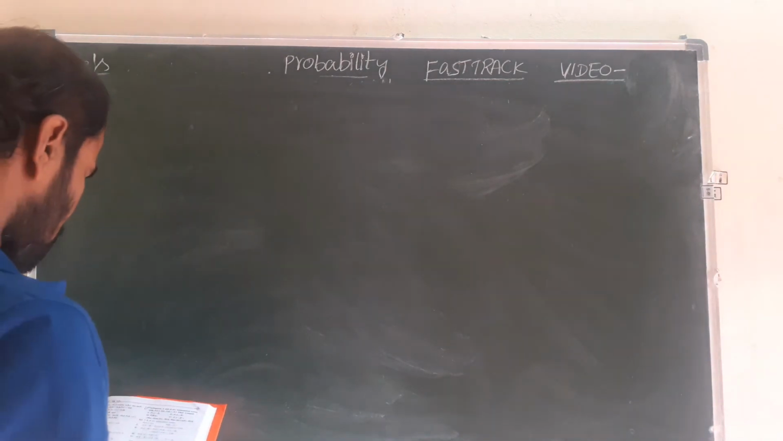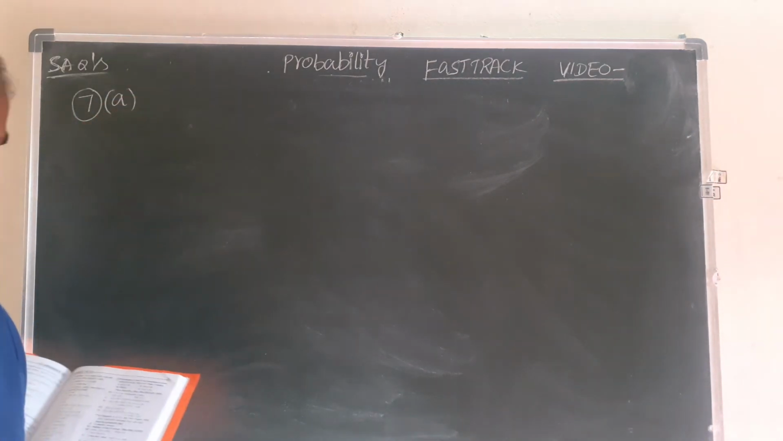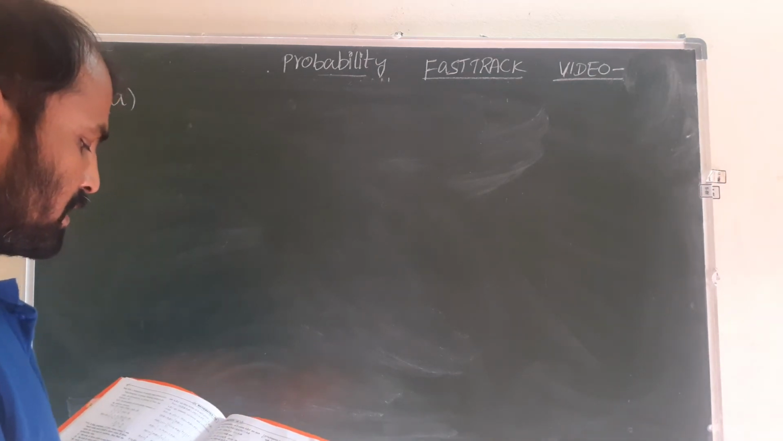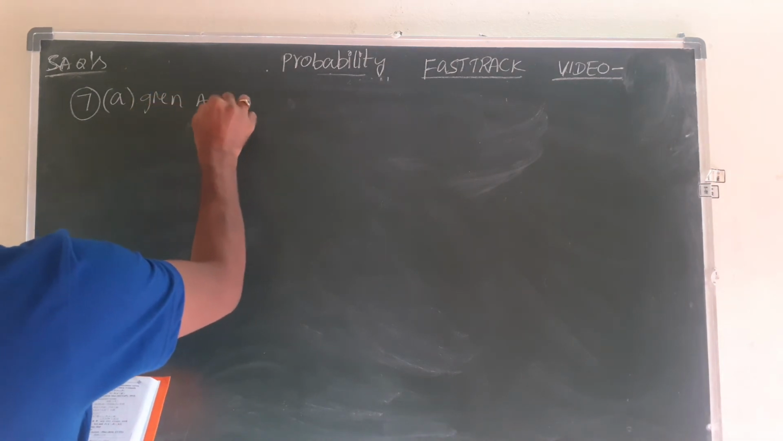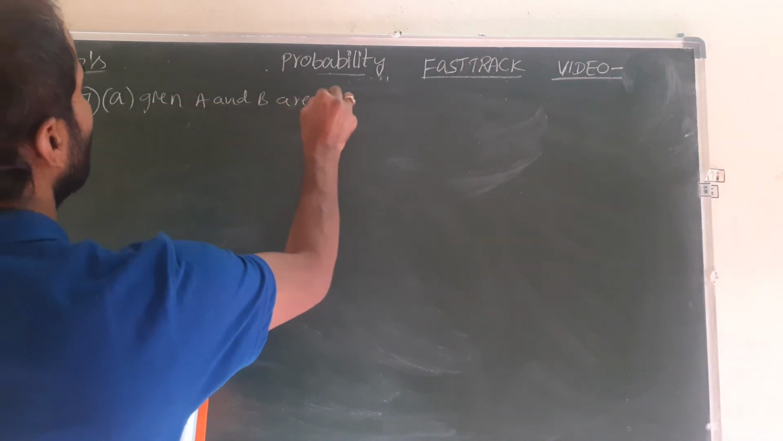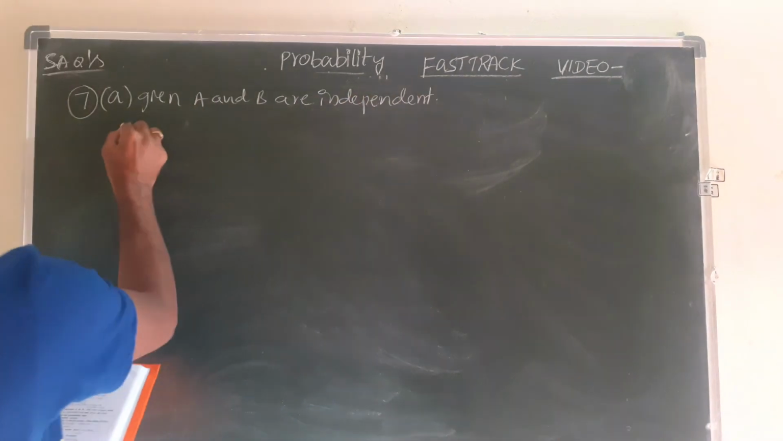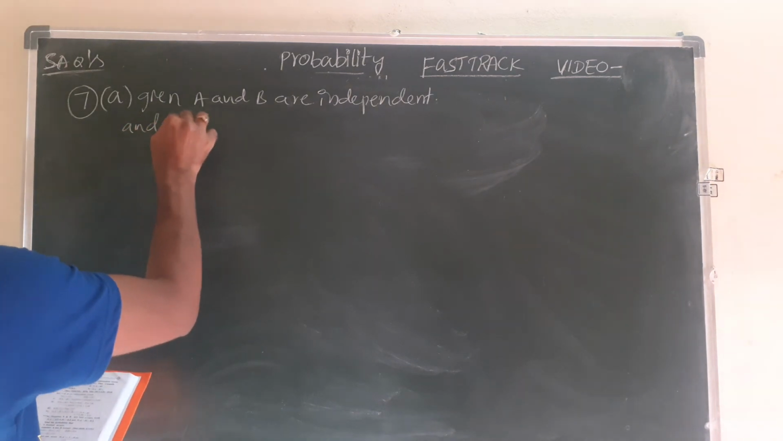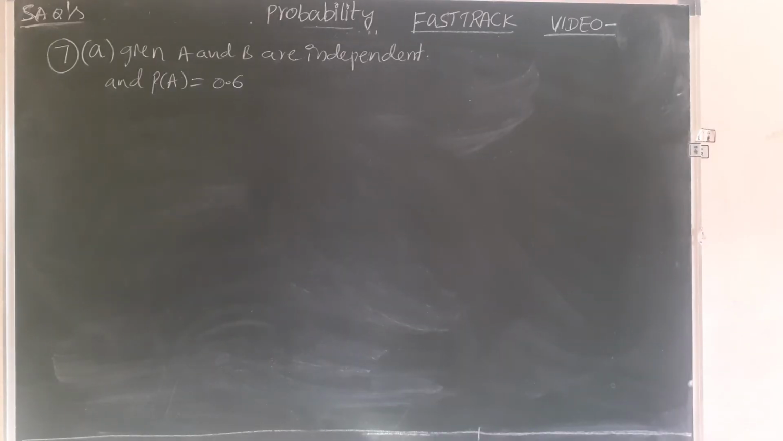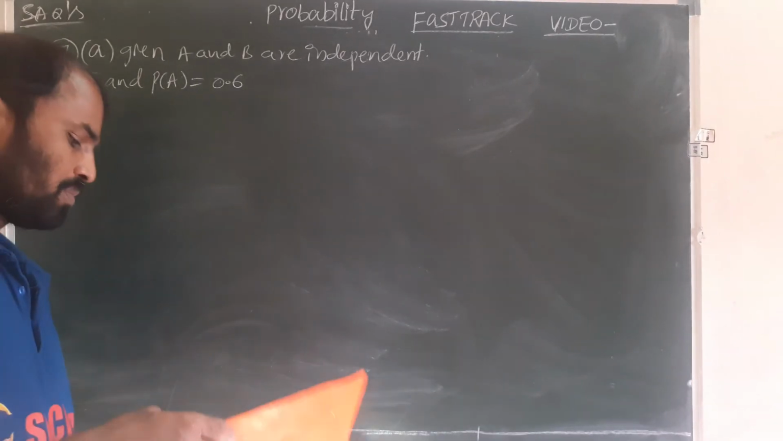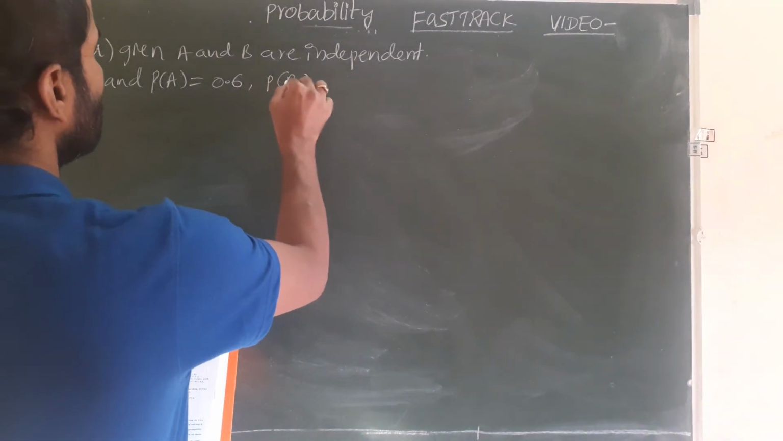Next, 7th A question. Suppose A and B are independent events. Same question. Given A and B are independent events, and P of A is 0.6 and P of B value is given as 0.7.